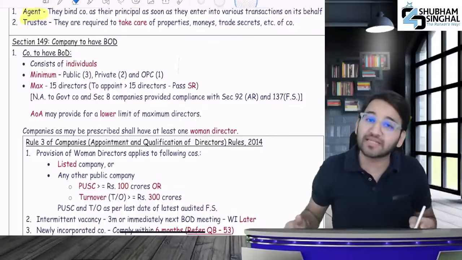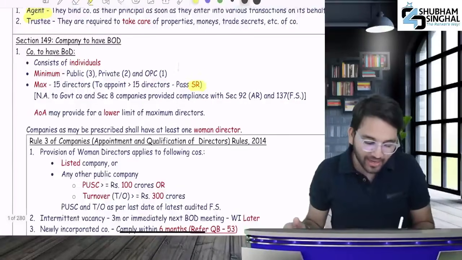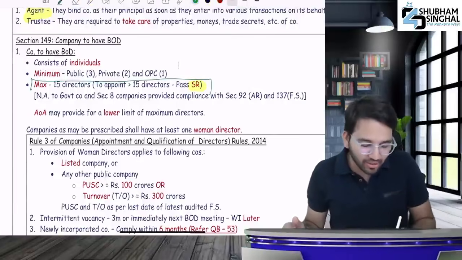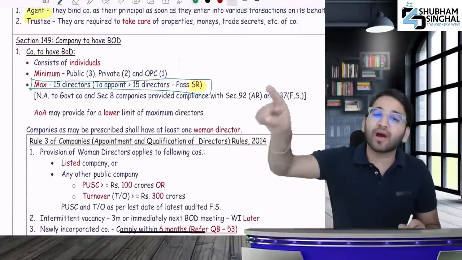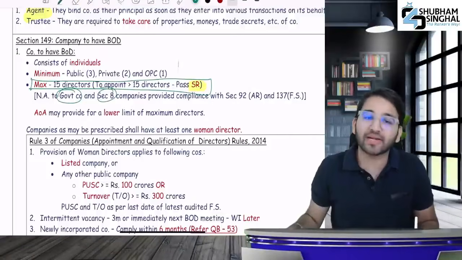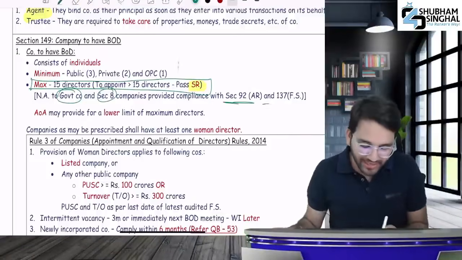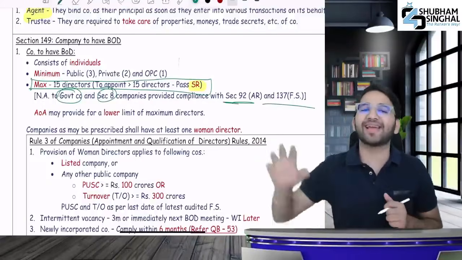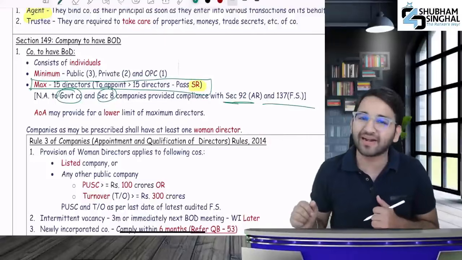Sir, can we have more than 15? Yes, of course, but you will need to get a special resolution passed. But sir, this maximum of 15 directors and the SR provision will not apply to government companies and section 8 companies, the condition being that they have complied with sections 92 and 137.